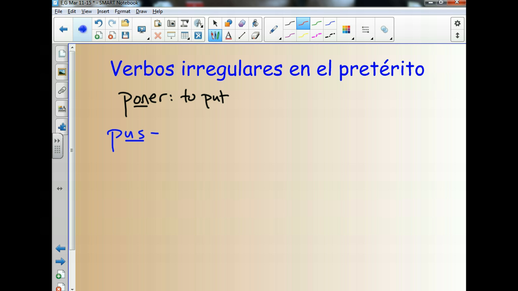We use our irregular endings, which we know at this point, and we attach them on to this root. So the yo form, like I said, is going to sound a little funny. The yo form for I put is yo puse. The tú form, pusiste, él, ella, usted puso, and you can probably do the rest from here. Think about what it would be. Pusimos, pusistes, pusieron, right? Because we use our same endings that we just saw on the previous slide.